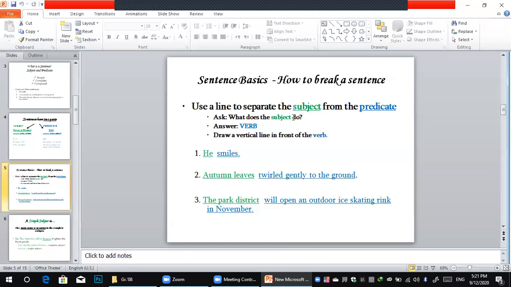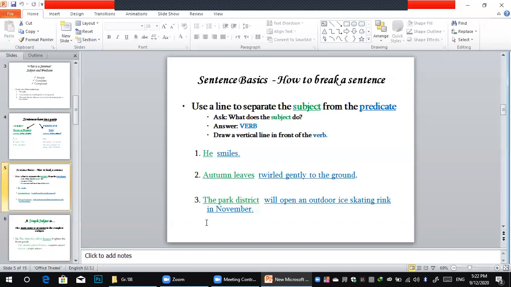Twirl gently to the ground. Okay, and the third one, the park district. What does the park district do? Yes, it will open an outdoor skating rink. And let's move on.